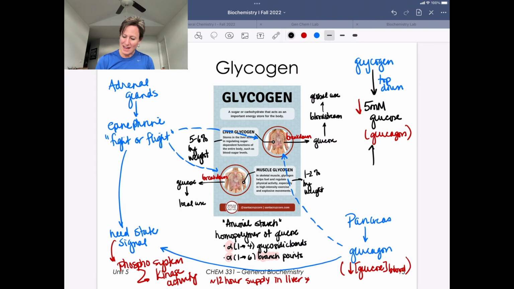Alternatively, we can have what we're going to call a bottom-up approach, and this is going to be through a process called gluconeogenesis. We'll learn about the details of that next semester, but I do want you to know that word right now. Gluconeogenesis is going to take non-carbohydrate precursors and convert them into glucose. Two ways that we can help remedy that low blood sugar situation.